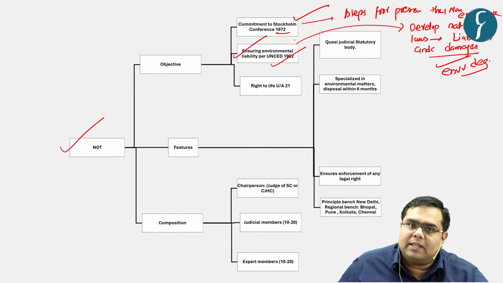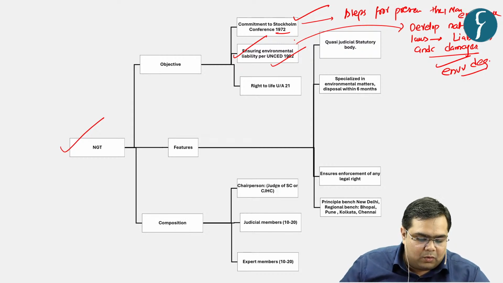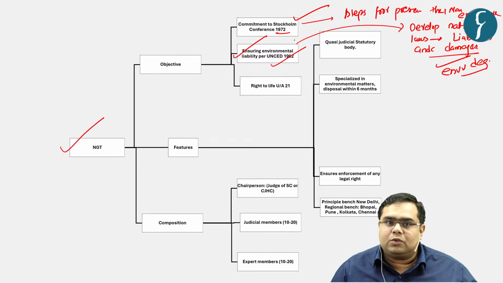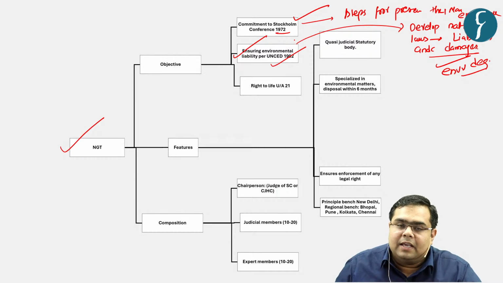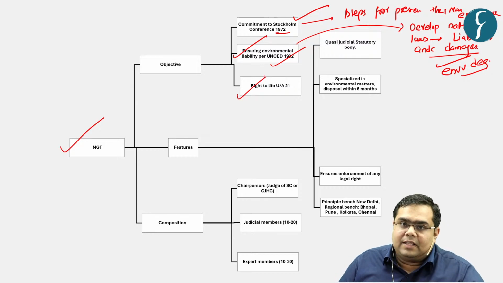And if you have been following the DNS for past couple of months, you might remember that we have already discussed the evolution of environmental governance and environmental jurisprudence. And if you might remember, we had discussed various cases, for example, MC Mehta case and Rural Litigation and Entitlement Kendra versus State. These two cases are very landmark cases in the environmental jurisprudence. In these cases, it was recognized that right to clean environment is part of right to life under Article 21.